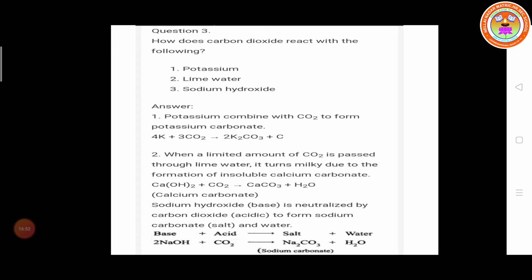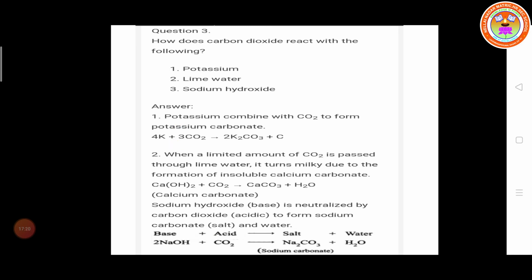Then question number 3. How does carbon dioxide react with the following: potassium, lime water, sodium carbonate. So one by one. First, potassium. The symbol for potassium is K. The carbon dioxide formula is CO2. So 4 moles of potassium and 3 moles of carbon dioxide we take.